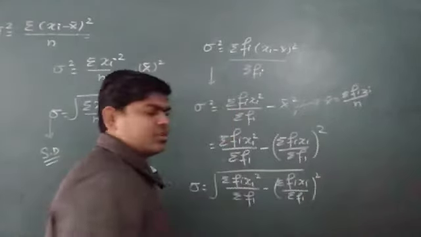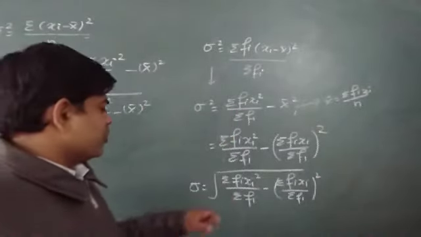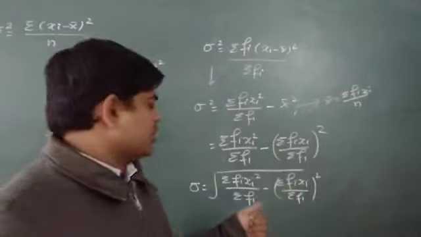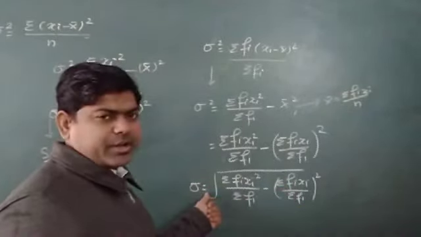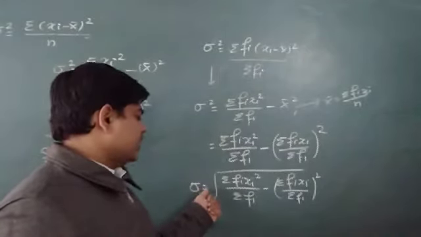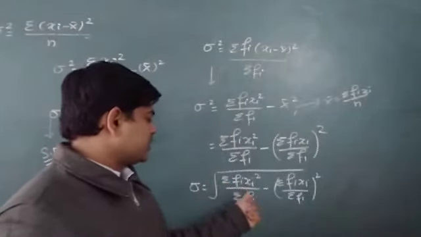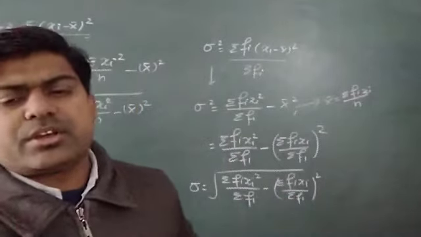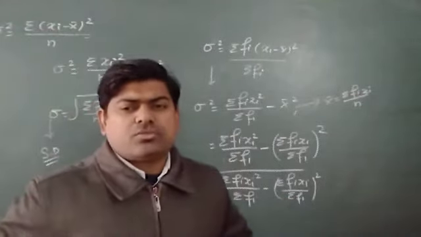Maybe in your book it's not given in this form. Actually, your book gives 1 upon n outside. Definitely sigma fi is n. So when I take 1 upon n outside, we have to take n square inside. N will come here, this will eliminate, and already I have sigma fi xi the whole square. It can be taken easily outside.